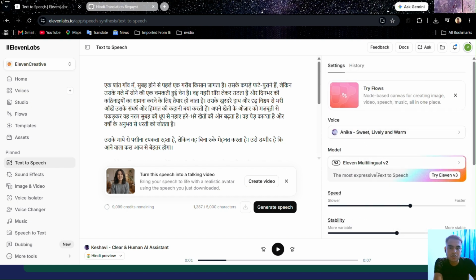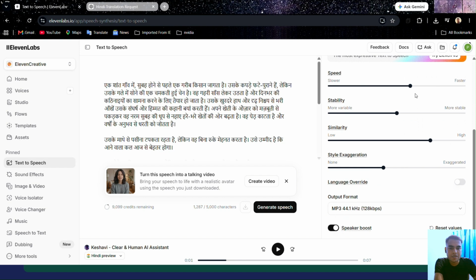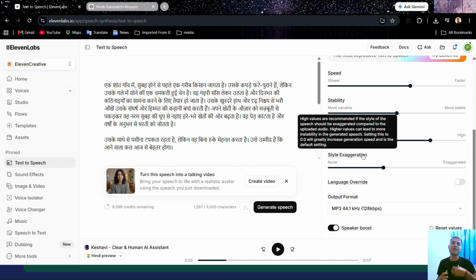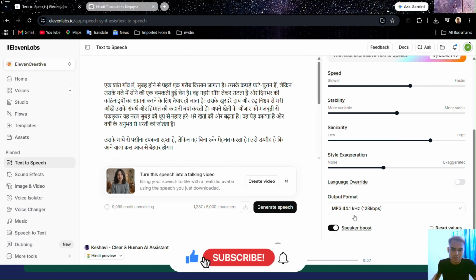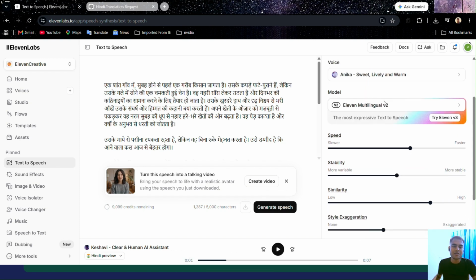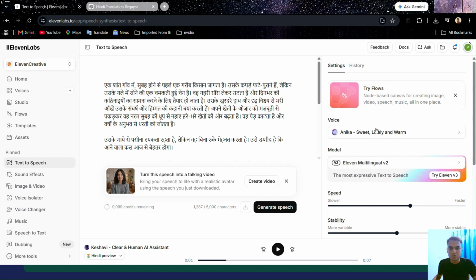And then we can also set the speed of the voice, then stability of the voice, similarity, style exaggeration. Style exaggeration means here it can add emotions. It will not simply read this. It will add some emotions while reading. Okay, so this is all. And then after setting all these settings and choosing the voice, you have to simply select the generate speech option, and it is now generating.